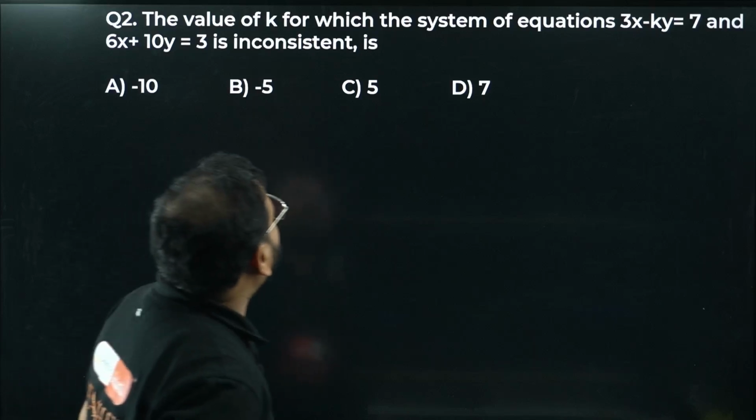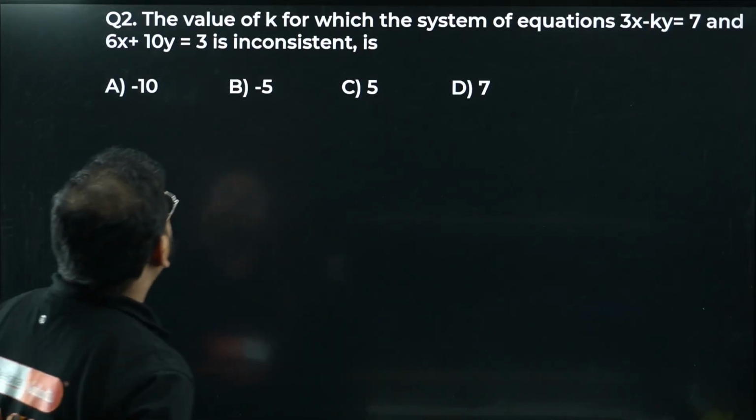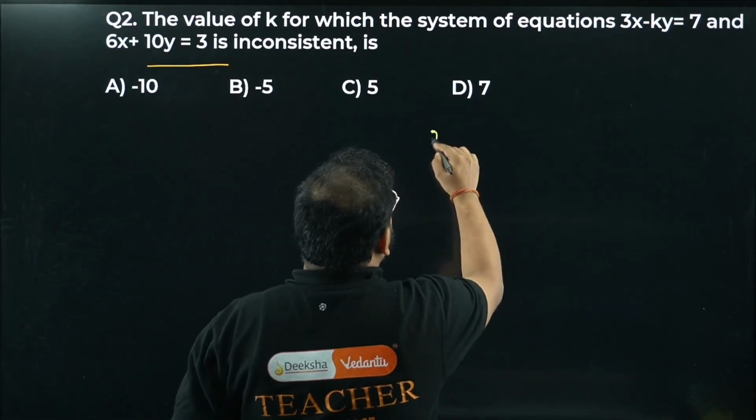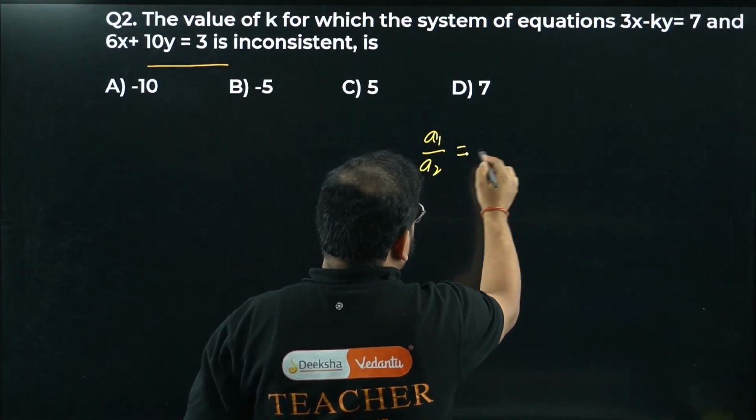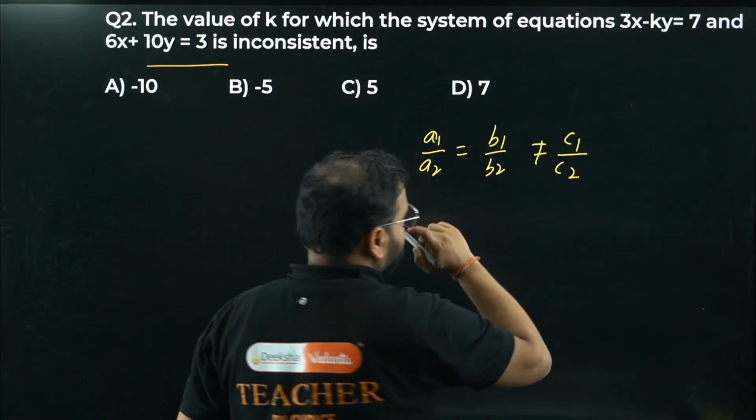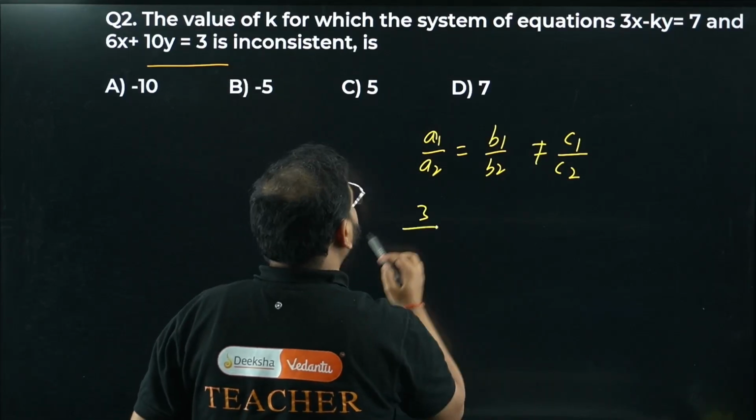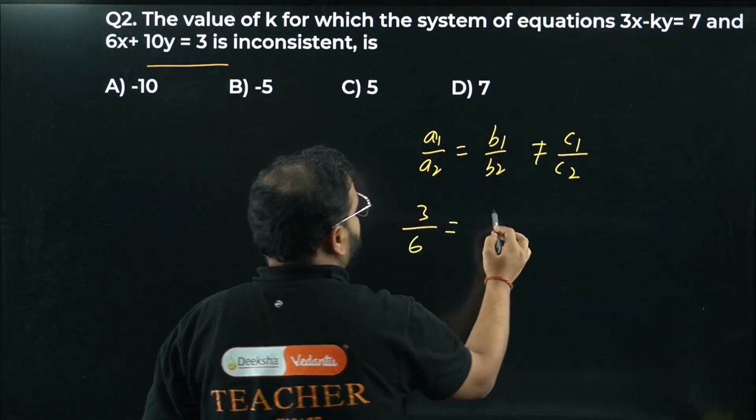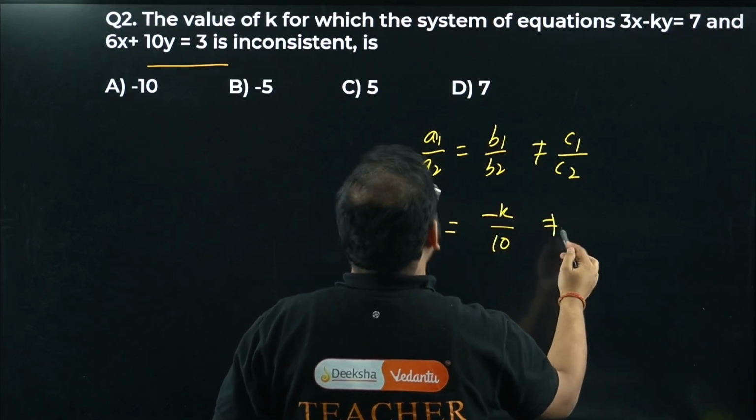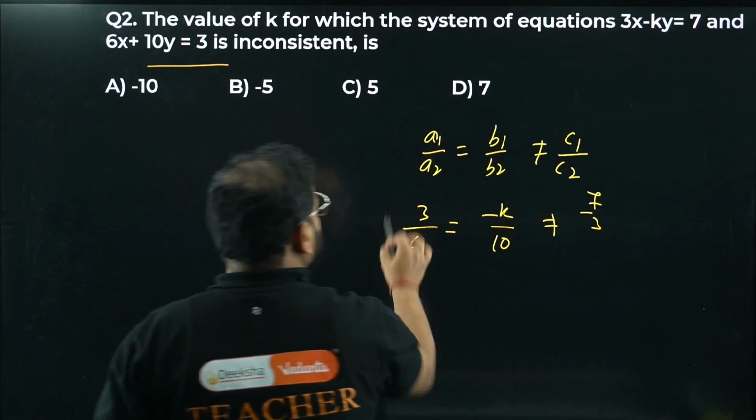The value of k for which the system of equations 3x minus ky equals to 7, and this one is inconsistent. Inconsistent bacha, the form is this, a1 by a2 equals b1 by b2 not equal to c1 by c2. Inconsistent is this, sir, okay? So let's put the values over here. We have 3 by 6 equals minus k by 10 not equal to 7 by 3, which is correct. Let's have a look. We can use this form over here.